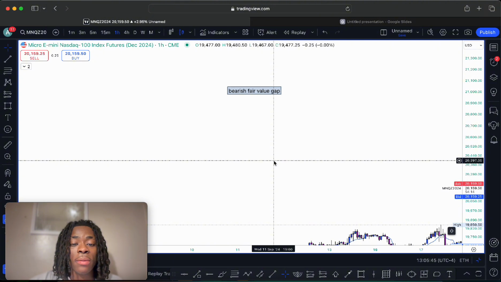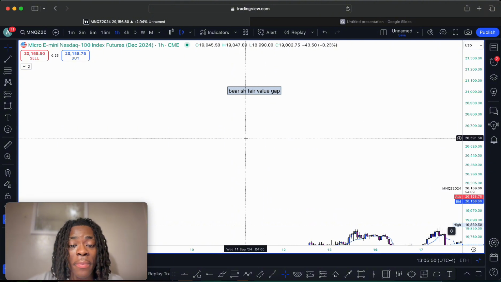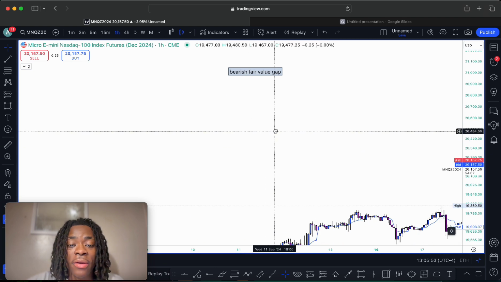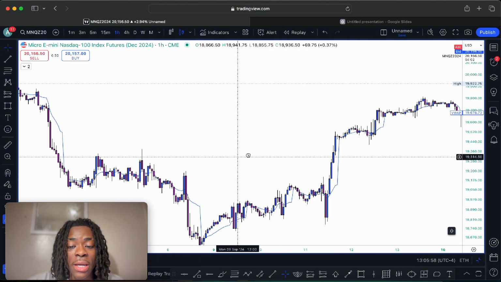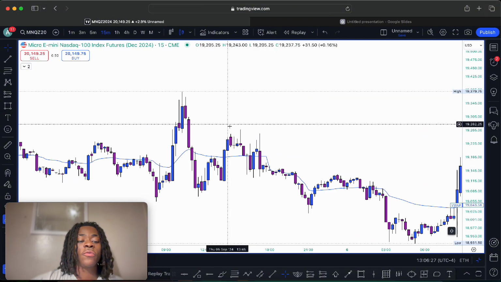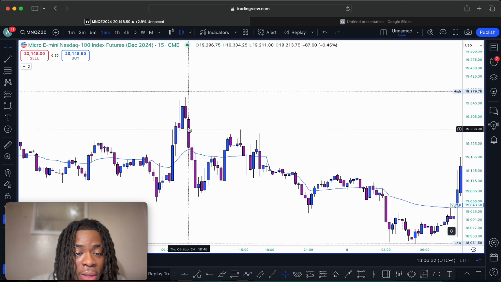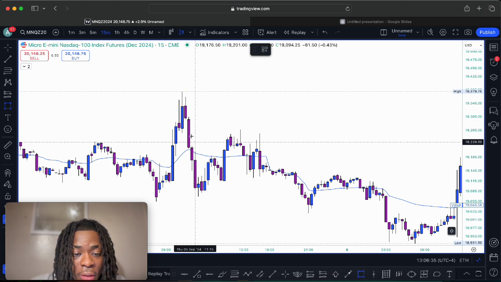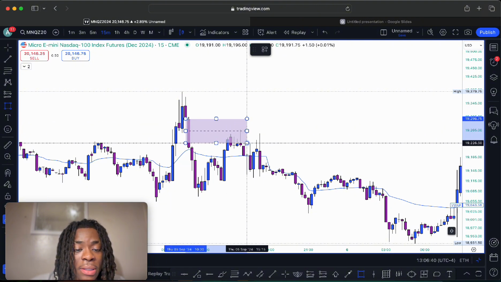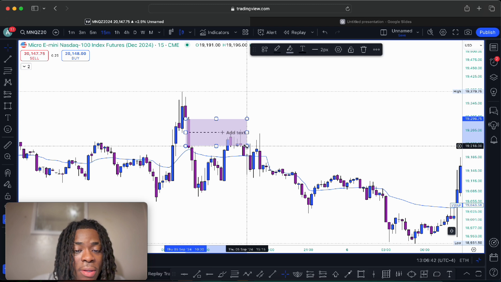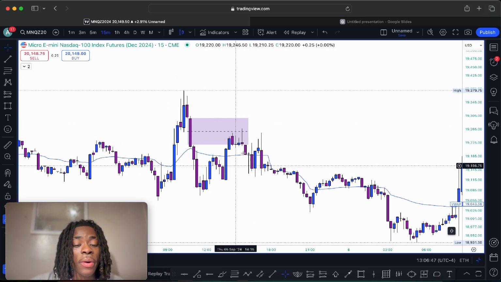Now that we went over a bullish fair value gap, the bearish fair value gap is the opposite. The bearish gap is the same situation: 3 consecutive candlesticks that form a gap in the market. Now let me show you an example of a bearish fair value gap. So the first example is right here. The first candlestick, the second candlestick, and then the third candlestick form a gap in the market. You start at the low of the first candlestick for a bearish fair value gap, and then go to the high of the third candlestick. Now this forms a gap that price often retraces into for price to move down.